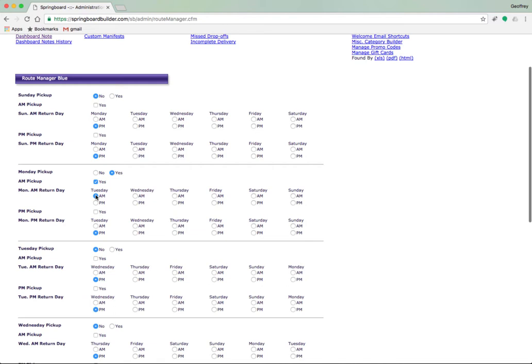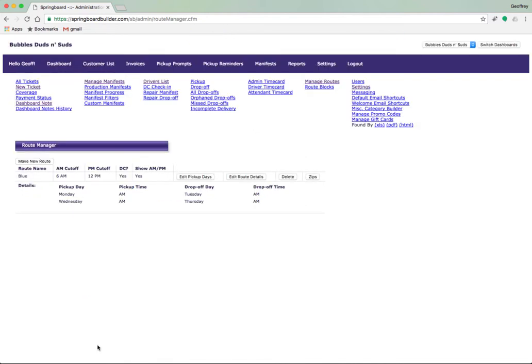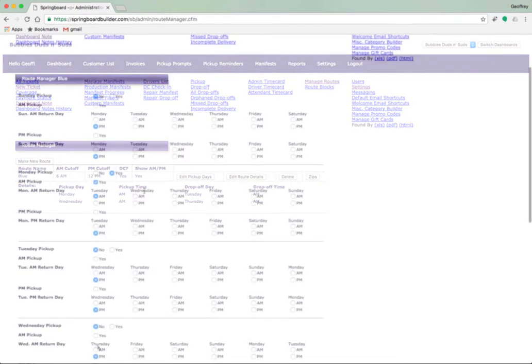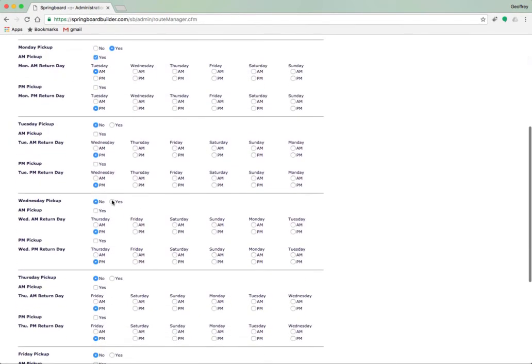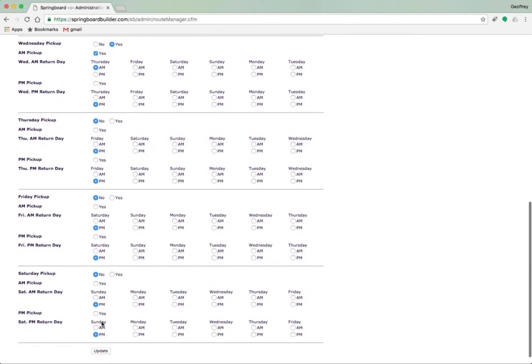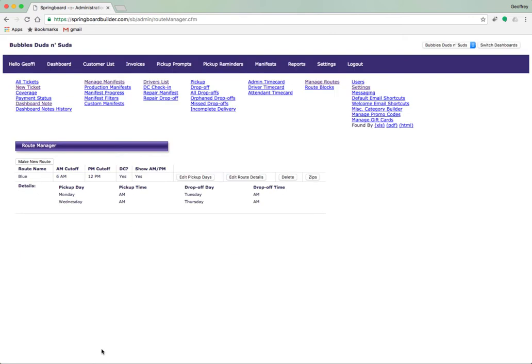Let's go through the same process for Wednesday. We'll create a Wednesday AM pickup with a Thursday AM return. Once you're done selecting your pickup and return days, click the Update button. This will return you to the route manager.